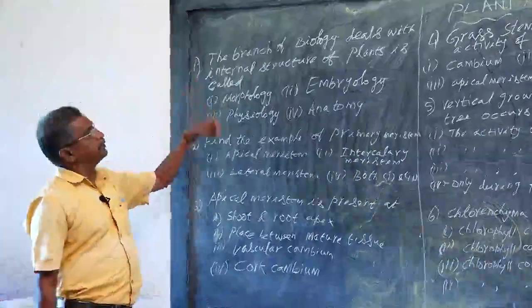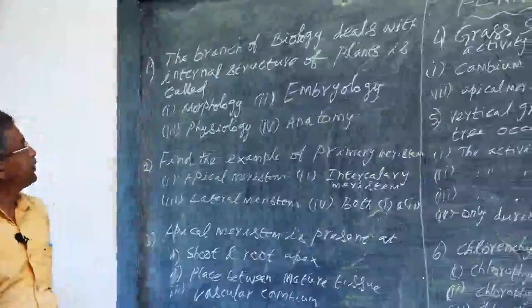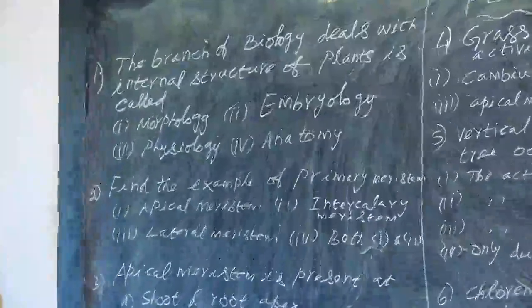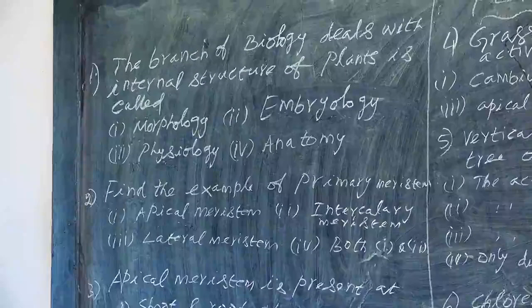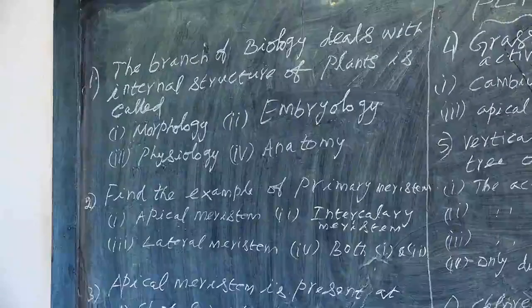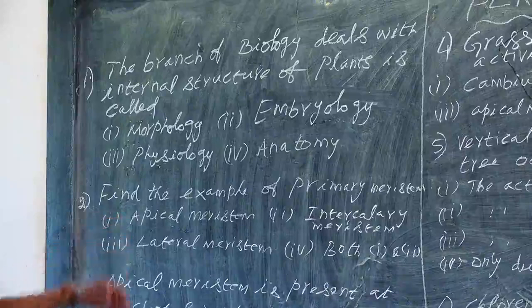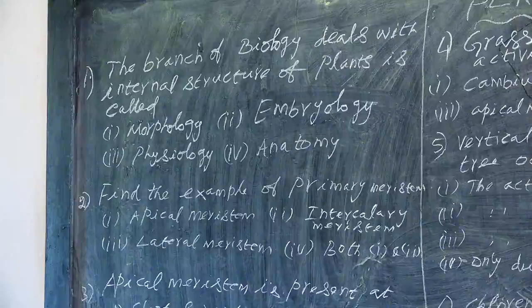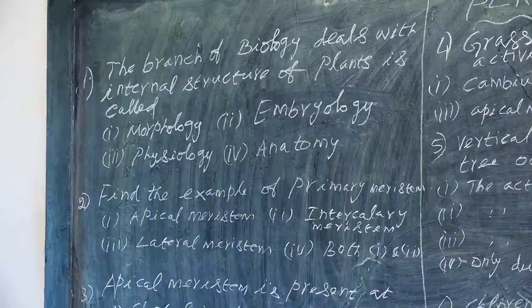The first question is: the branch of biology which deals with the internal structure of plants is called. The options are: option 1 morphology, option 2 embryology, option 3 physiology, option 4 anatomy. What is morphology?